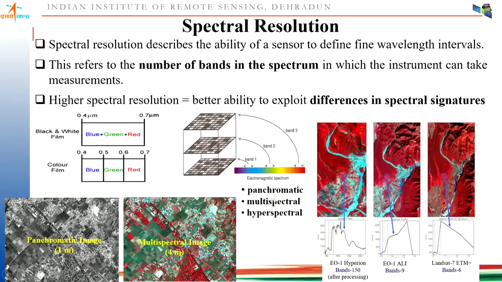Now, why is hyperspectral important? You can see through this example. When we are using 6 band data, we can plot the nature of the spectral signature of vegetation, but we cannot identify which vegetation species it is. But when we are using 9 bands, some of the detailed spectral signature started coming into it, but still not clear. But whenever we are using 150 bands with hyperspectral, you can see the spectral reflectance curve of that particular vegetation species is very detailed. So you can differentiate the species level information using this hyperspectral data.